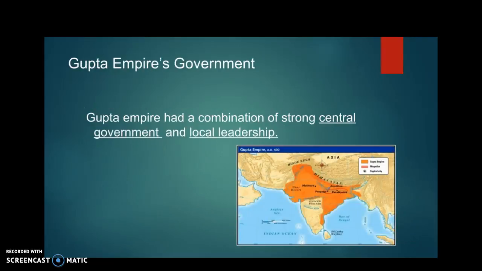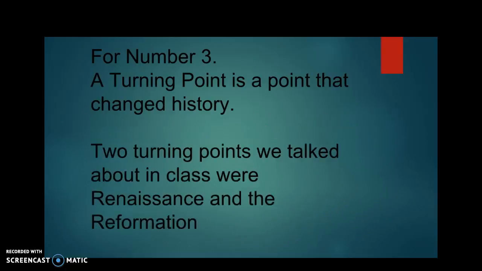All right, and the Gupta Empire, the last thing that you need to know for your test. The Gupta Empire had a combination of strong central governments and local leadership. So they had a combination of both. A lot of times we talk about strong governments versus decentralized governments. But the Gupta Empire had a combination of both, where you have a strong central government, but along with that, you also have local leadership that kind of have control over their own local state. Okay? Don't have to worry about that.